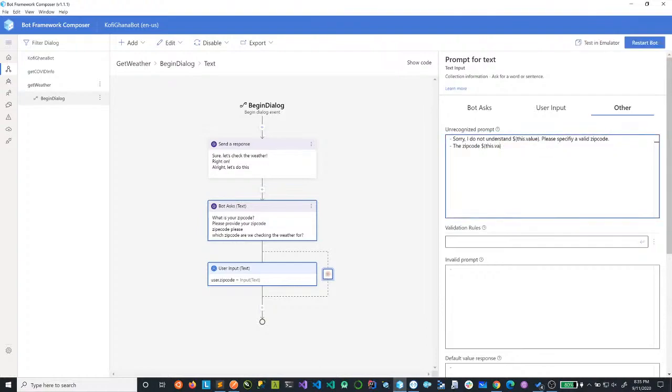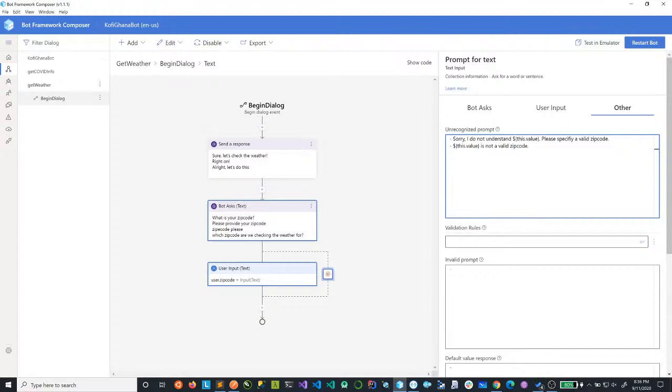Let's remove the zip code. If we do this dot value, it's going to repeat what was entered. So we can say, whatever the person entered is not a valid zip code.